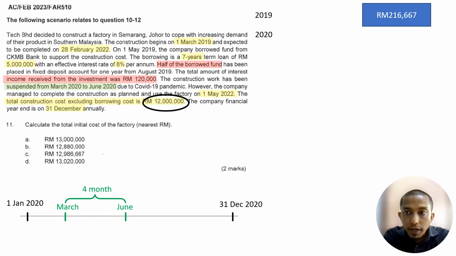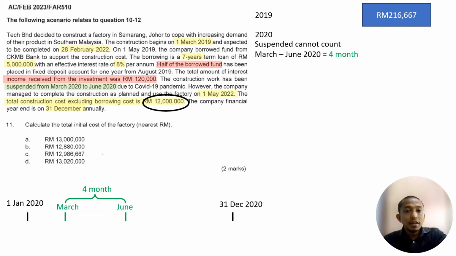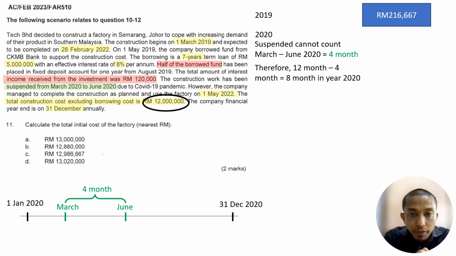Therefore, for these 4 months, suspended, we cannot capitalize the interest, cannot count. Therefore, how much interest can we capitalize? 12 months less 4 months, only 8 months in the year 2020 can be capitalized. Therefore, again, we calculate 5 million times 8% times 8 over 12, then we get 266,667. However, you still remember that we have income during this year too, right?